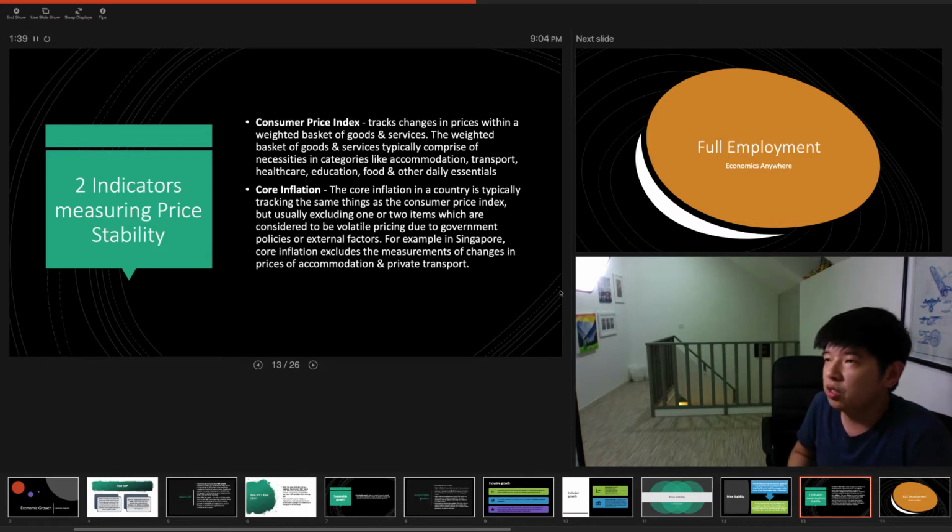And core inflation typically tracks almost the same things as the consumer price index, but we usually exclude one or two items which are volatile in terms of pricing because of either government policies or external factors. For example, in Singapore, core inflation excludes the measurement of changes in prices of accommodation and private transport.